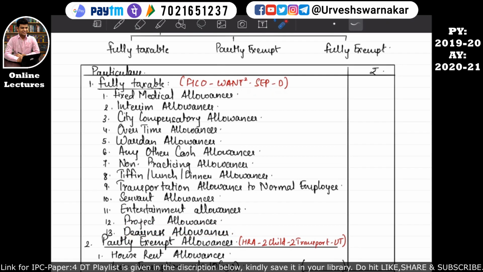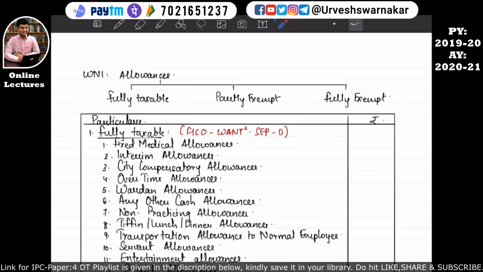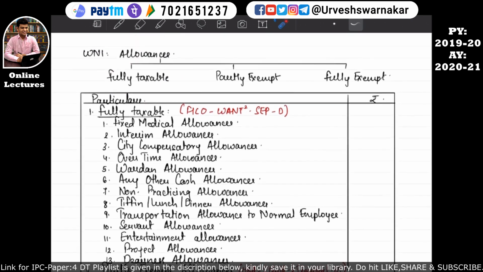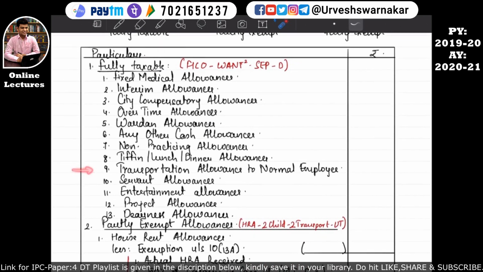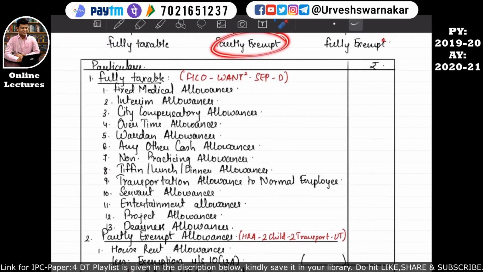So many of the times I have seen that students have a habit of not studying these fully taxable allowances. They only study partly exempt and fully exempt allowances, and any allowances other than these partly exempt and fully exempt allowances they consider as fully taxable. Please do not make this blunder, because many of the times the examiner asks questions from this. Students consider transportation allowances to normal employee as a fully or partly exempt category allowance, and it causes a huge mistake in the solution. So please do not do that.